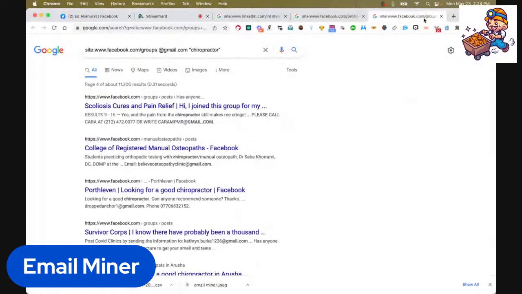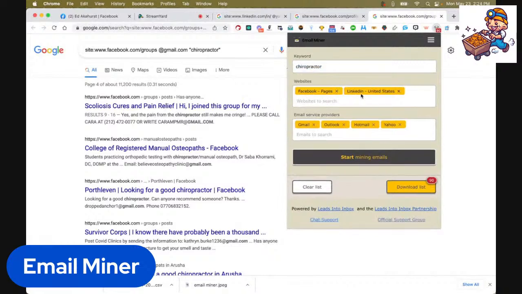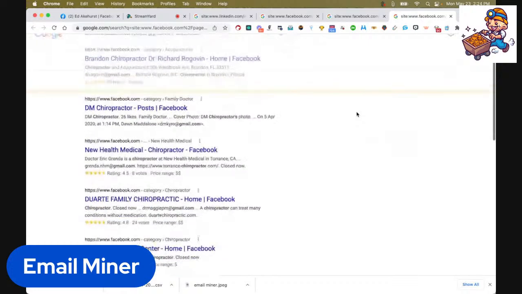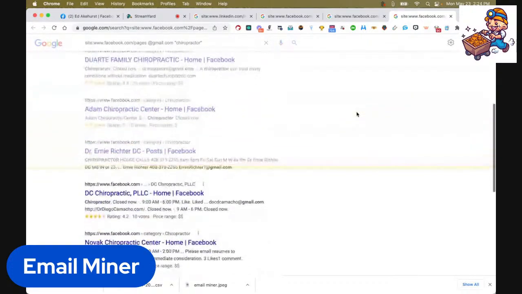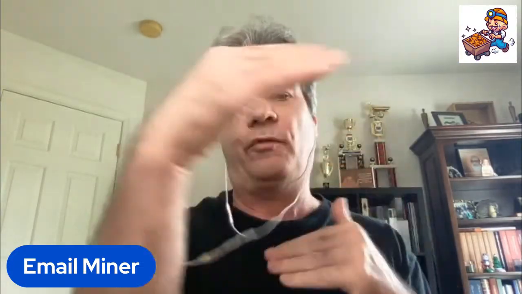Let's go back to our software because we've seen that, right? Pages are going to be probably mostly chiropractors. Let's start mining emails and seeing what we get. And I still haven't cleared my list, by the way. So there's a clear list function in here. And with the clear list, you can start over and check your new list out, right? But if you just let it run, then it's going to add it to the ones that are already in your database that you have. So I'll let that run for just a bit.